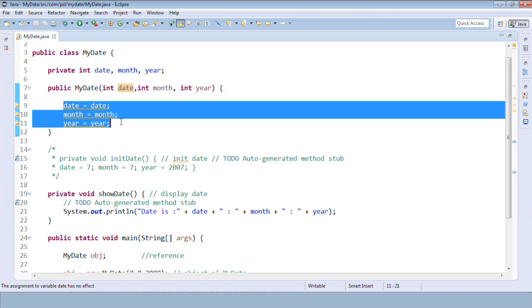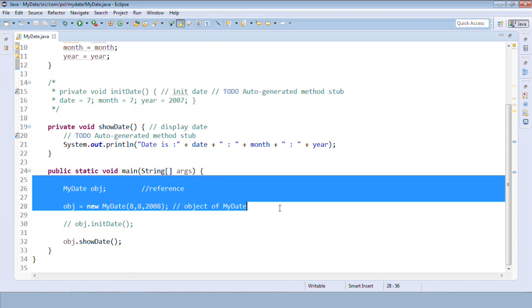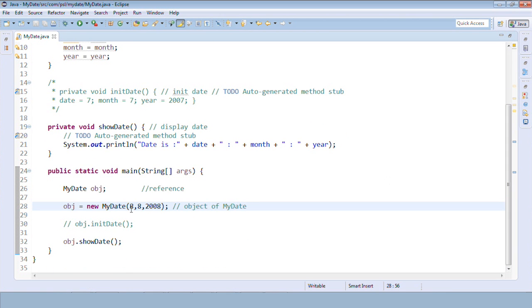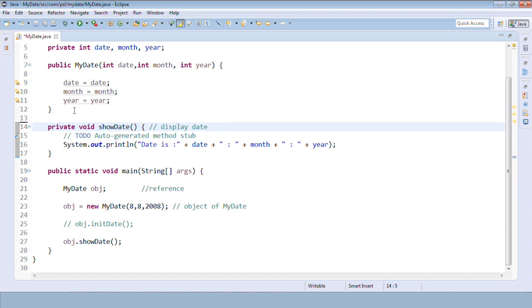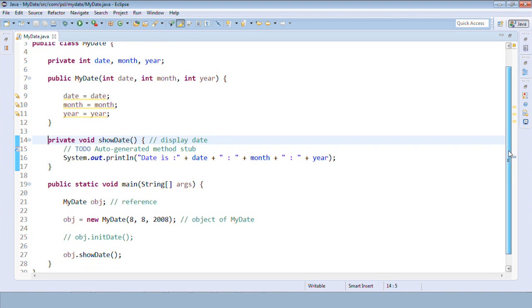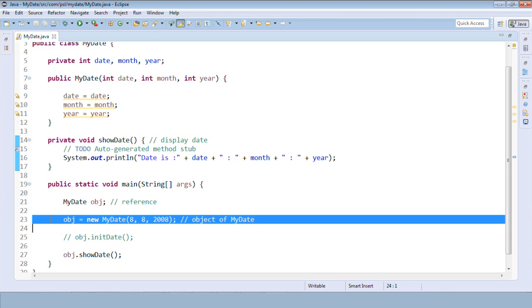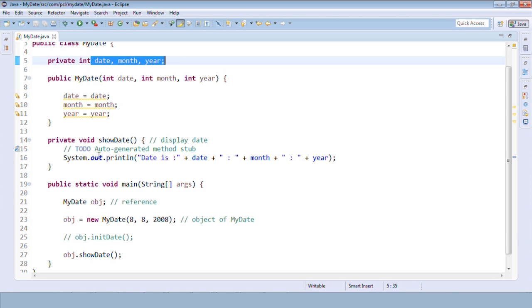We are initializing the variables. So will that work? Do you think so? If I run this, will I get the output 8-8-2008? I'll just delete this so that you can see the complete program on the screen. This is my program. We just have a simple default constructor and a parameterized constructor. We are passing the values, initializing the values here and printing the values. Will it print 8-8-2008?